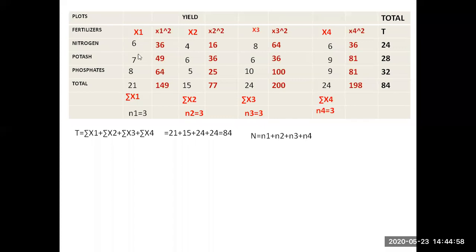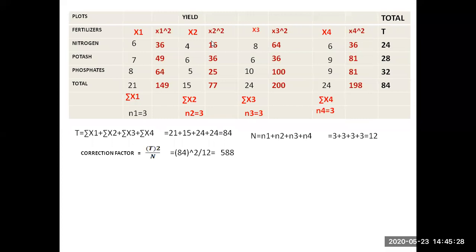Each sample has 3 items, so 3 plus 3 plus 3 plus 3 gives 12. The correction factor is capital T whole square by N. Capital T is 84, therefore 84 whole square divided by 12. You got 588. The correction factor is 588.